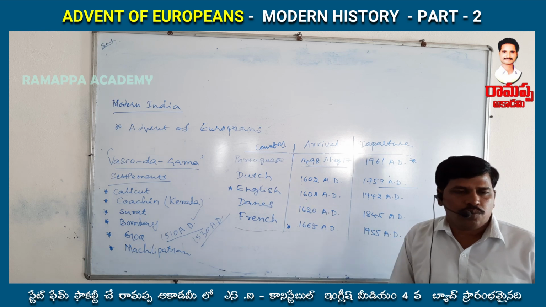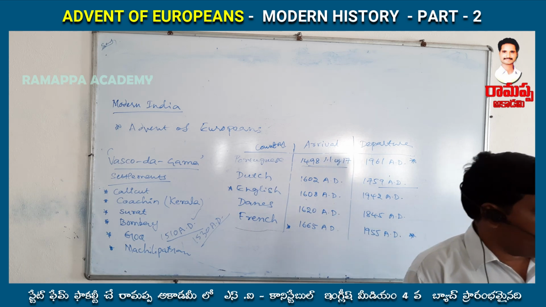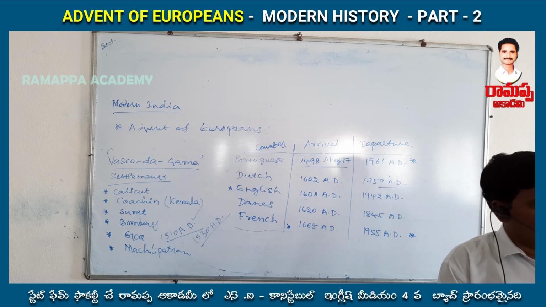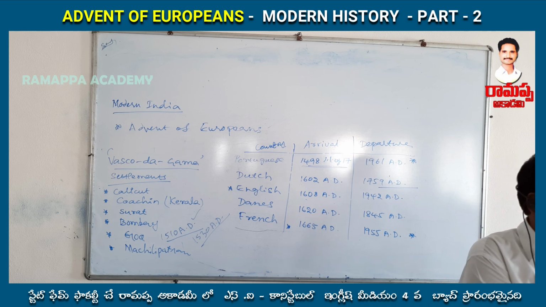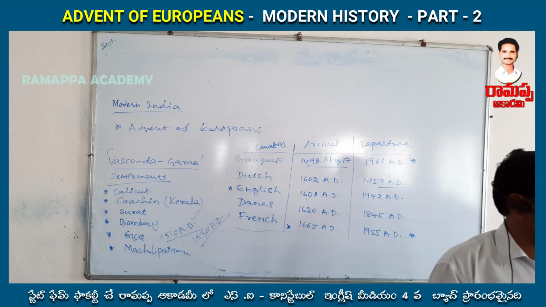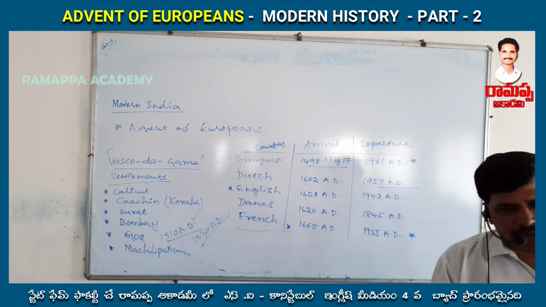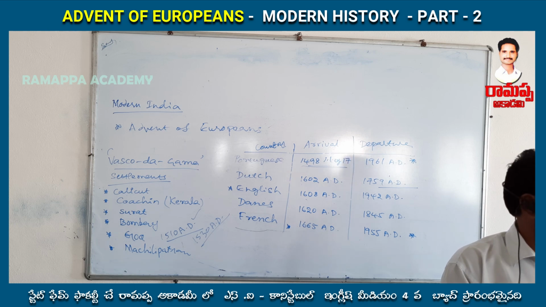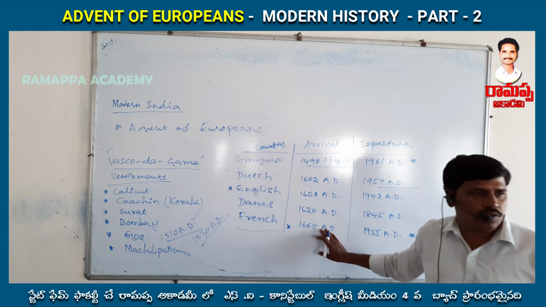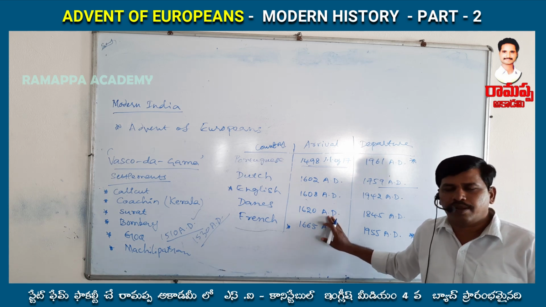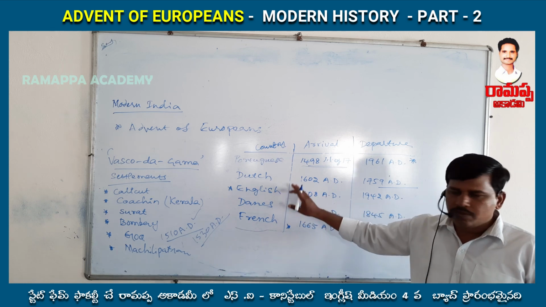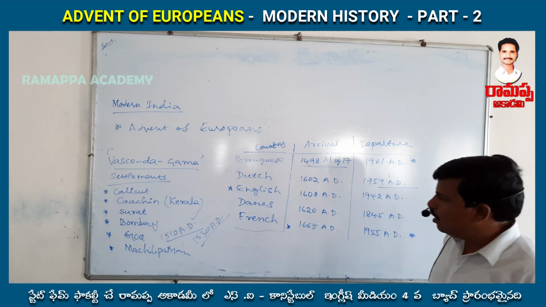Finally the English decided, we do not have a proper base in India, so we want to move for our welfare purpose. They moved from India to Indonesia, Sumatra, Java and some other islands. Those also have very rich natural resources, especially spices. Indonesia is also one of the main centers for spices. So they moved from India and did not bother about the Indian settlements.